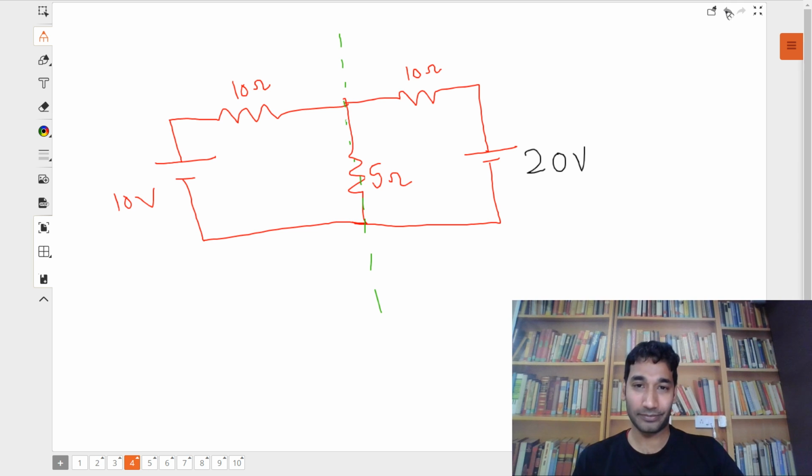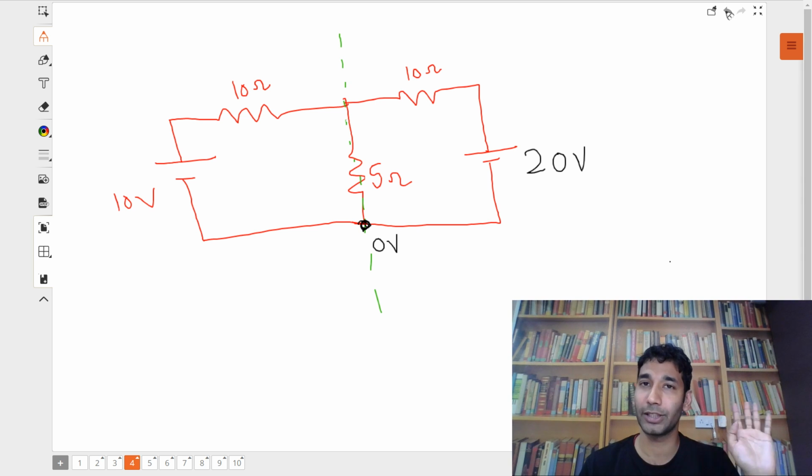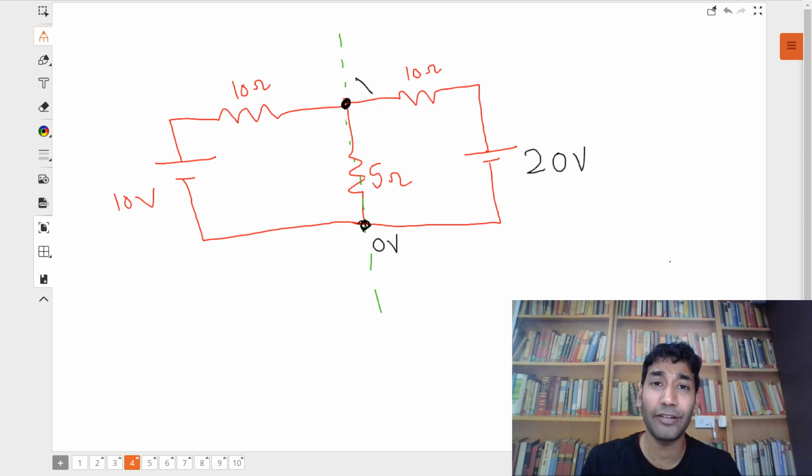So listen carefully. One method is typically common sense. It's not really a method, it's all invention. You can call it Vamsi Sir's method. So, this is nodal analysis. What I do is, I will assume any point to be 0 volt. So I assume this point to be 0 volt. I can do that, we can assume any point to be 0 volt. And I would assume this point to be V volts.